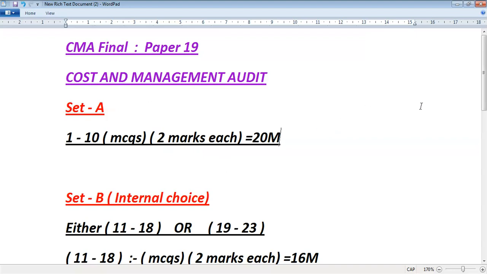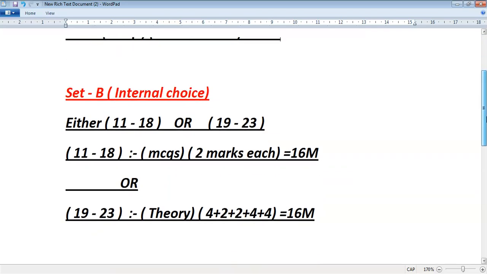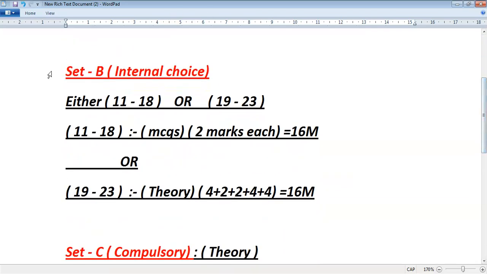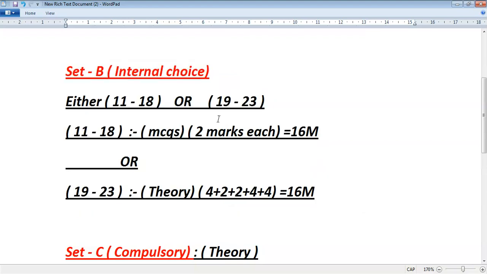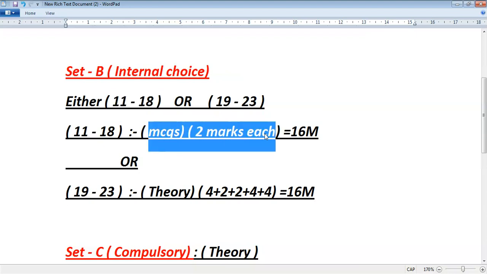Coming to set 2, that is set B, you can see here set B has internal choice. Either you can attend 11 to 18 or 19 to 23. So 11 to 18 are MCQs, and each question carries 2 marks.